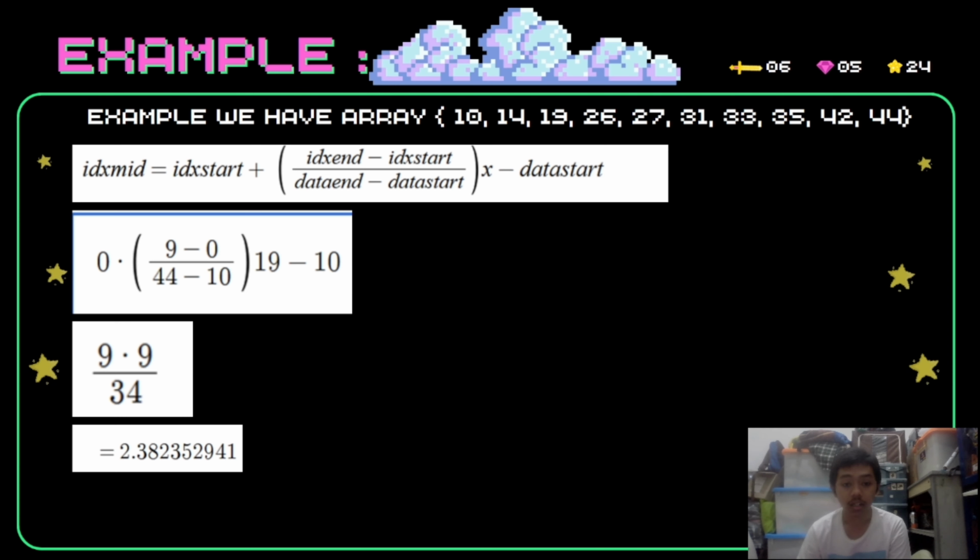Okay, 9 multiplied by 9, and then we divide by 34. So the result itself is 20.30, and we can no longer use the decimal number. We must use the real number, so the real number itself is 2. So with this value, with this formula, we have the result: the number 19 is at index number 2.